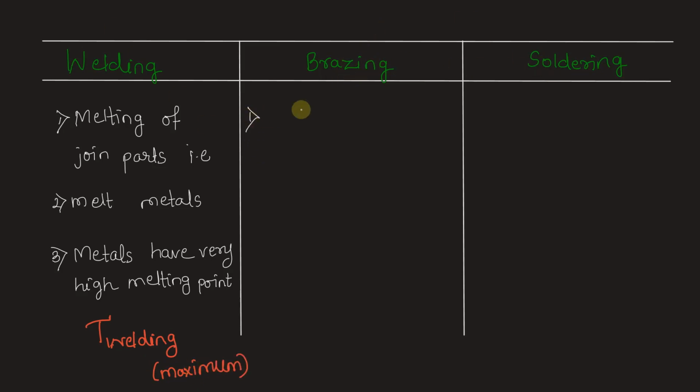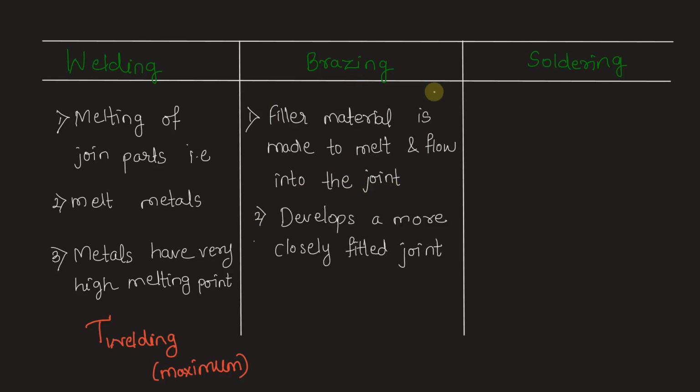In brazing, what is done is the filler material is made to melt and flow into the joint. Brazing develops a more closely fitted joint as compared to soldering. And the temperatures involved in brazing are generally greater than 427 degrees Celsius. And for welding, we already know welding involves temperatures even higher than 1000 degrees Celsius. Hence, we know the temperature in brazing is less than the temperature involved in welding.